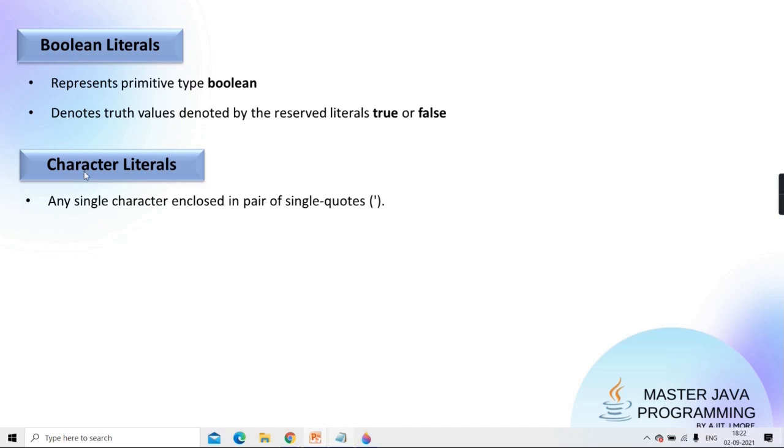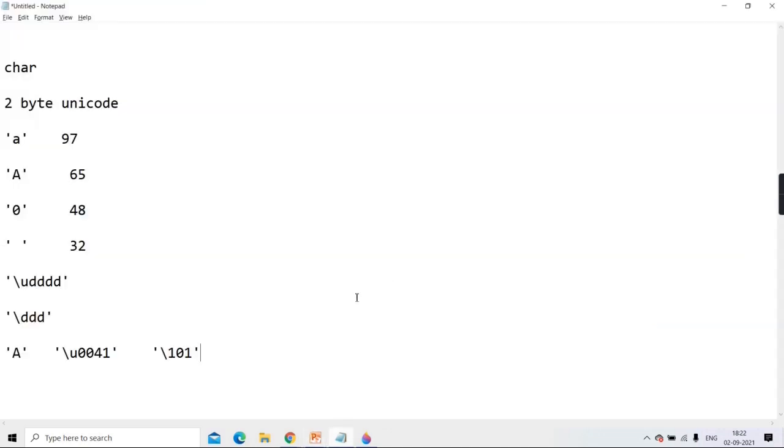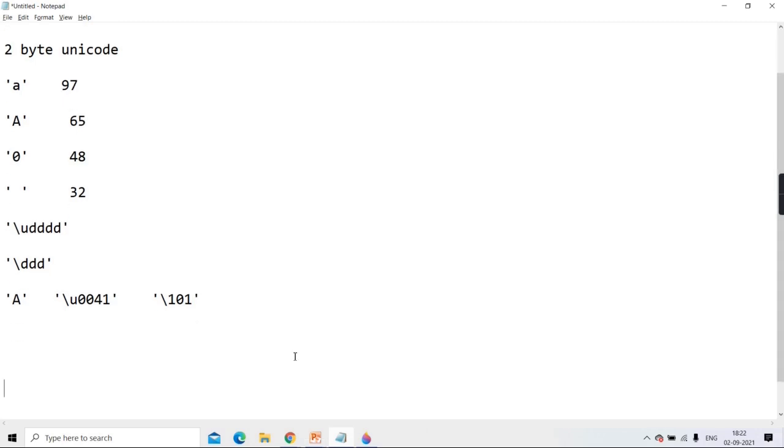So what is a character literal? It is any single character enclosed in a pair of single quotes. Is this quote a character of syntax? What is actually stored? A is stored, yes or no?